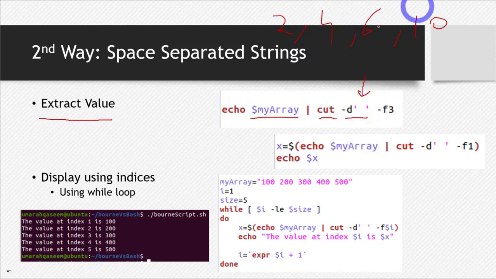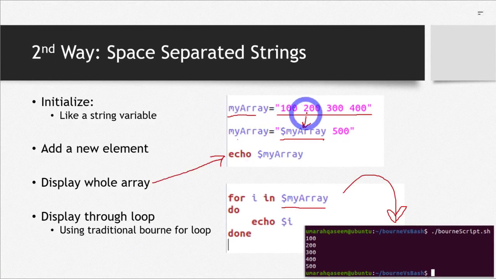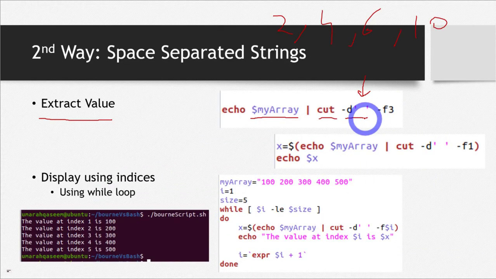But this is not the case. Right now my string has spaces in it, so I have passed the delimiter space here.